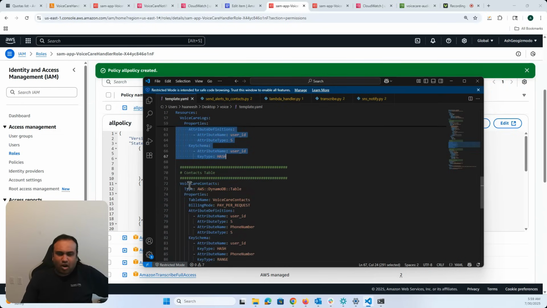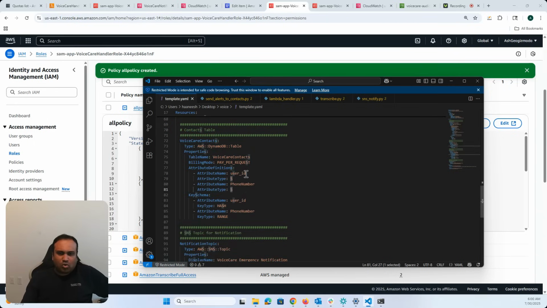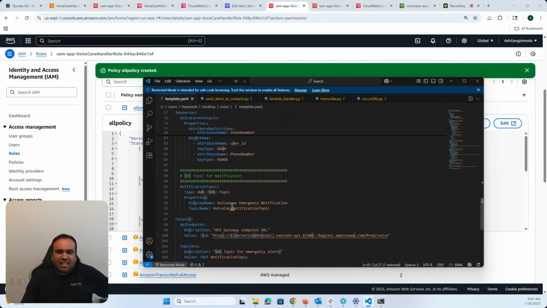And for the contacts table, I have the primary ID as user ID, which is of type string, and then the phone number, which is of type string as well. And so we are going to get all of this for the VoiceCare contact table. And then we create an SNS topic. Again, we don't need a specific topic because this is a direct push notification. So when you get the output, it can immediately be pushed to the client. And I'm using the phone number here to send an SMS message.